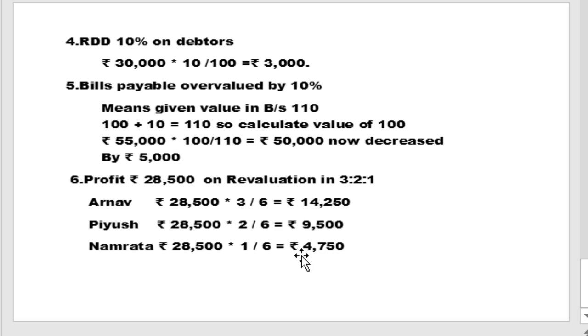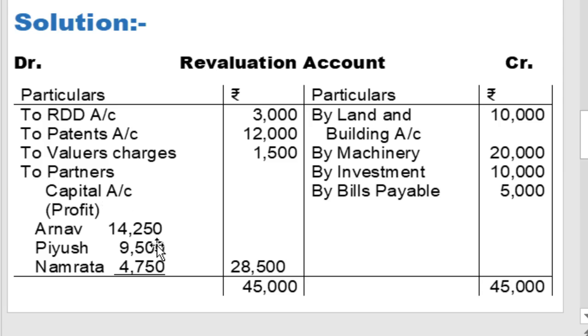For verification, take the total of the three amounts: 14,250 plus 9,500 plus 4,750. We get a total of rupees 28,500. Write that in the inner column of the revaluation account, with each partner's figure as per their proportion: 14,250 for Arnav, Piyush 9,500, Namrata 4,750.